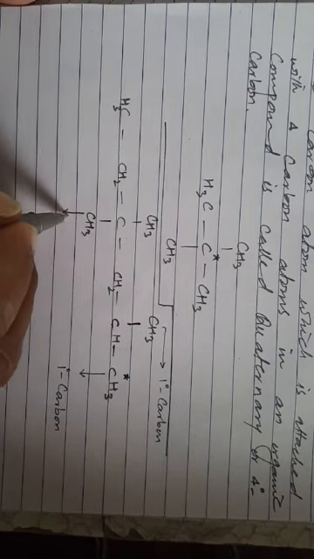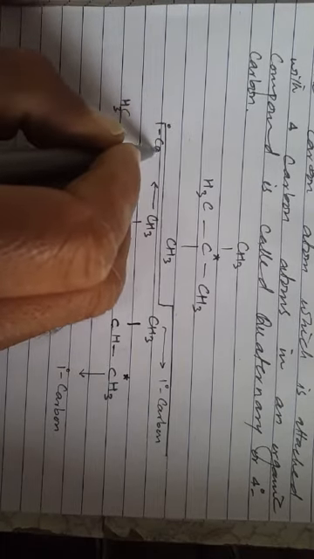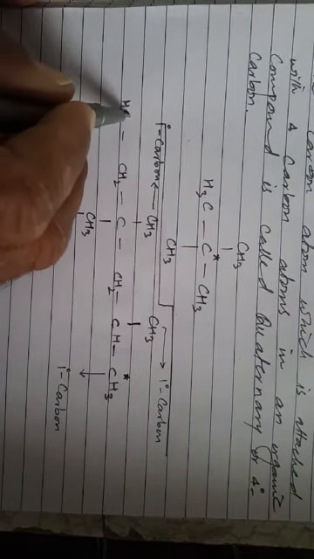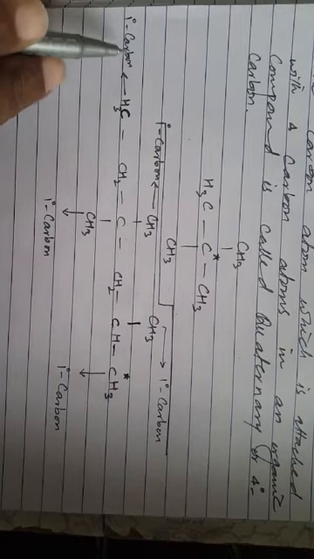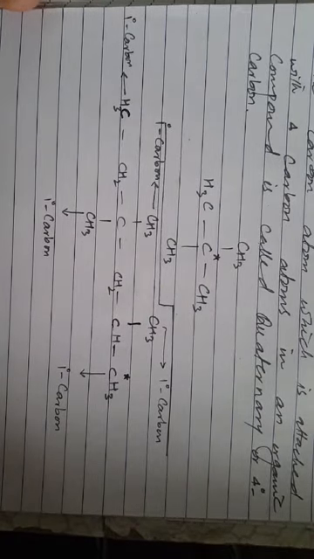Next, this CH3 group is a 1 degree carbon atom or primary carbon atom. This CH3 is also a primary carbon atom. And after that, this corner carbon atom is also a CH3 group. This CH3 group is also a 1 degree or primary carbon atom. So in this example, we have 1, 2, 3, 4 and 5 primary carbon atoms.